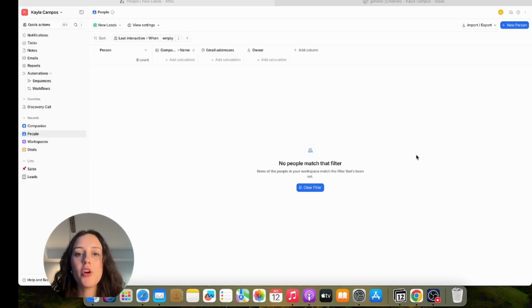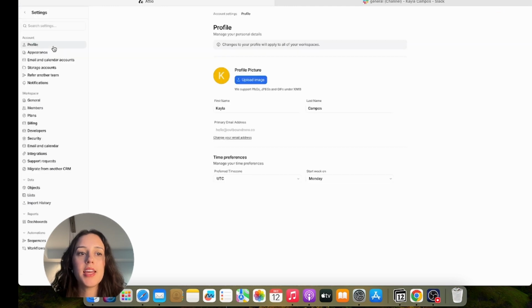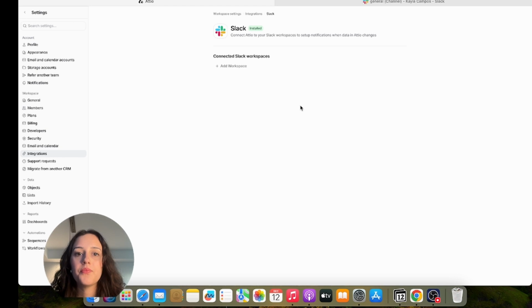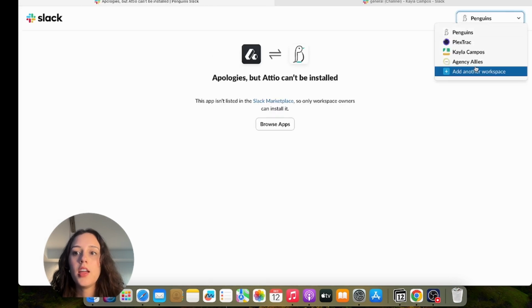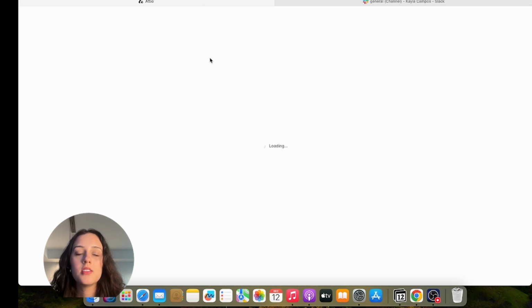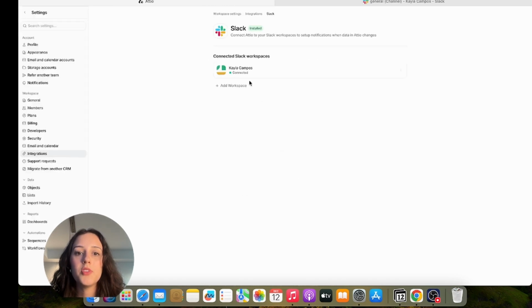Okay, so the first thing I'm going to do is just make sure the Slack integration is set up. So I'm just going to go to Account Settings, Integrations, type in Slack. And then you can see mine is already installed. If yours is not, you'll see an install button and it will just take you through the instructions on how to install it. Super easy to do though. I'm going to add workspace and I'm going to allow the permissions. And done. You can see it's already connected. So that was easy.